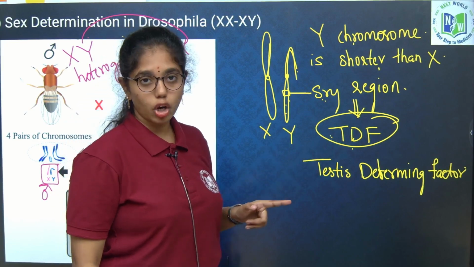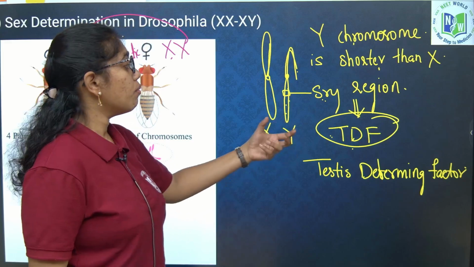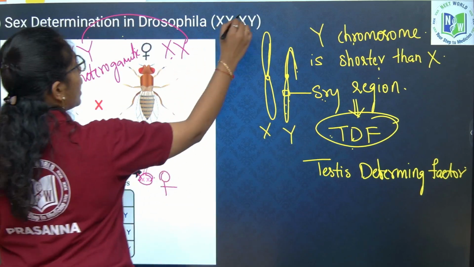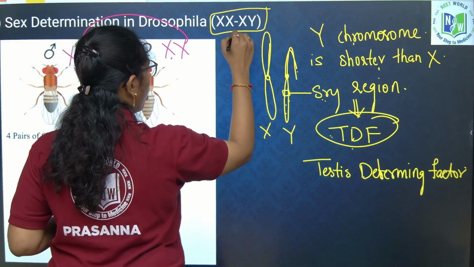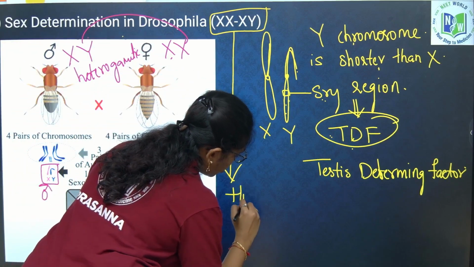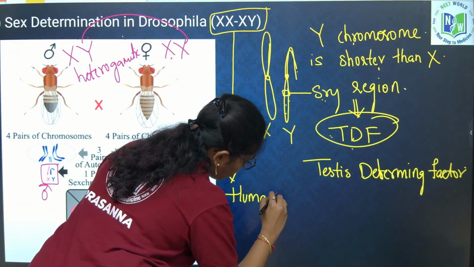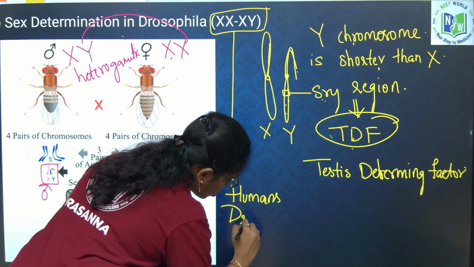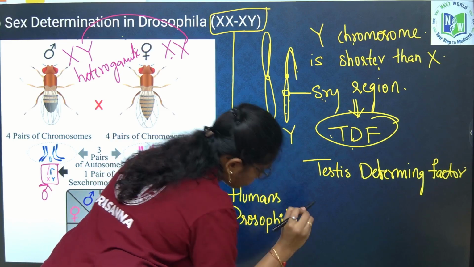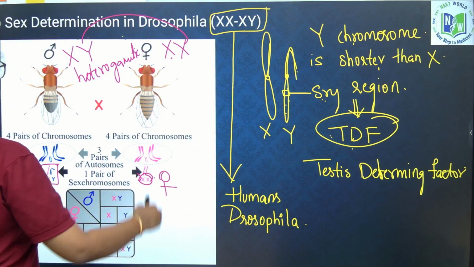This will be releasing the hormone testosterone, which develops the sexual characters in males. So yes, XY type of sex determination you will observe in humans and Drosophila. Clear? Yes.